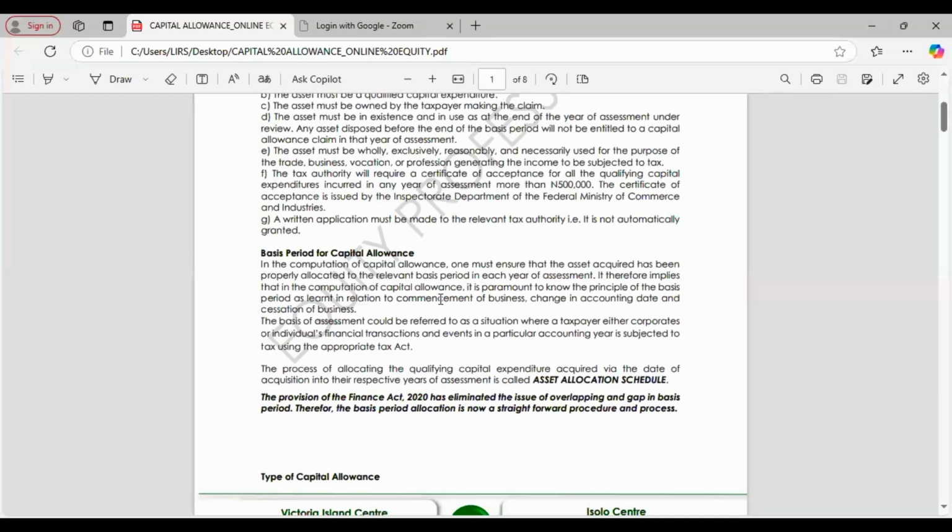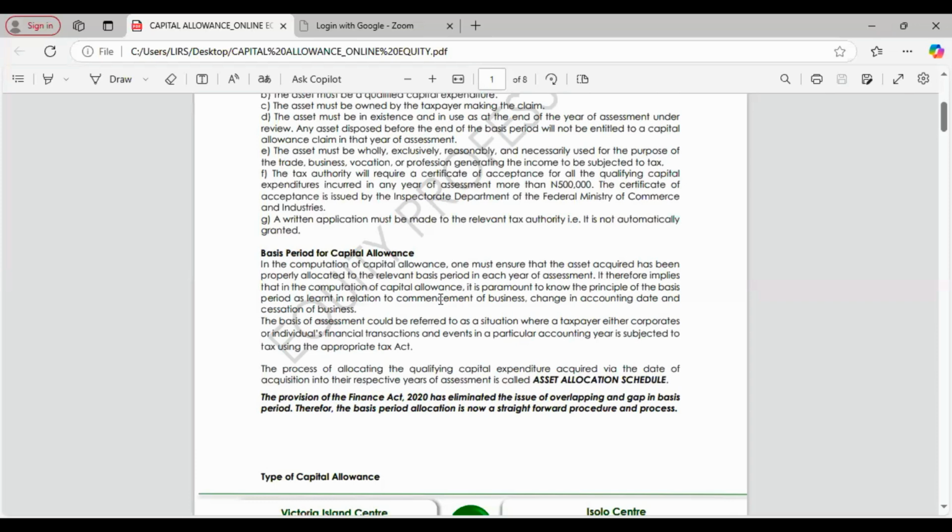So in the first instance, we must know what we call the basis period. Under the basis period, we have talked about the basis period for assessable profit, which we look at under commencement, cessation, and change of accounting date.